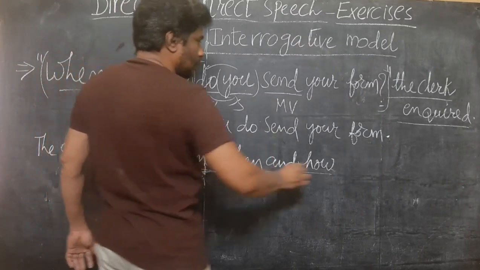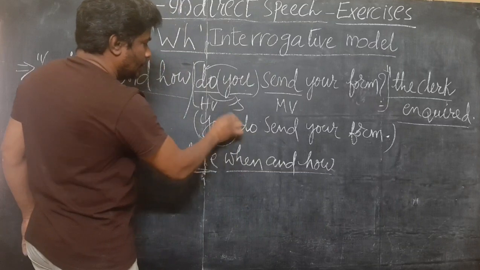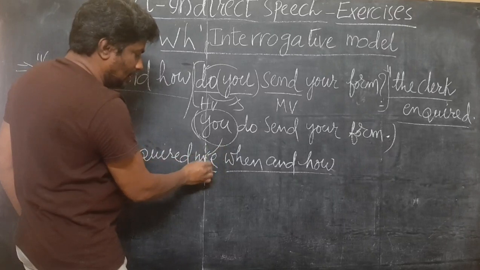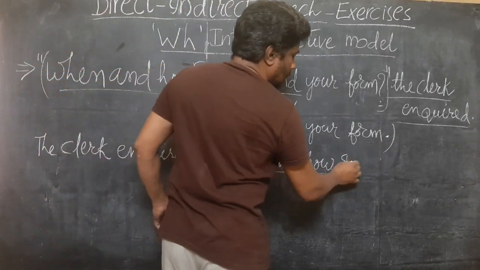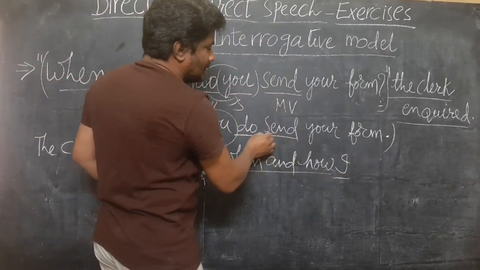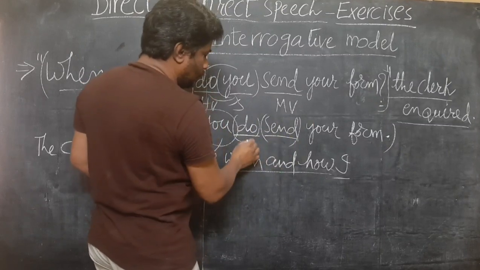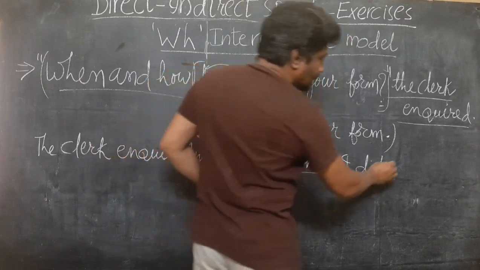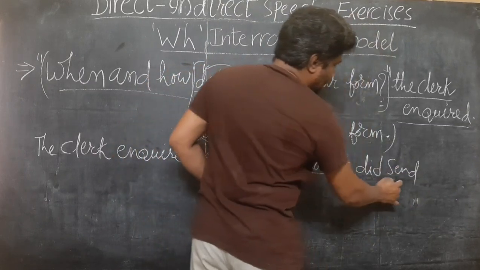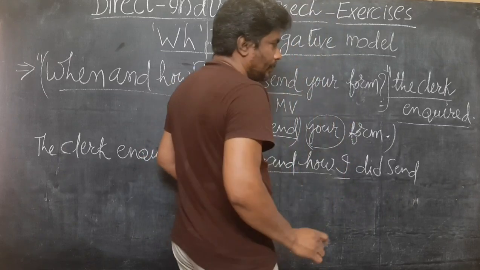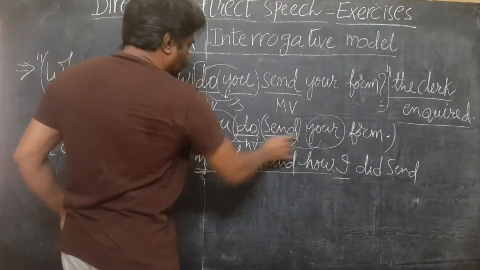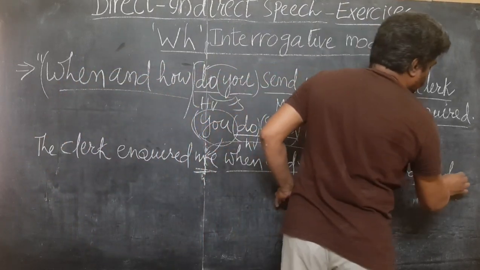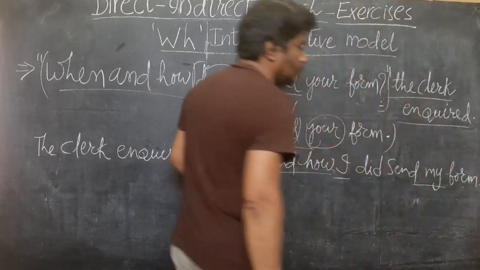Now let's take into consideration this assertive sentence. You. The clerk is asking me. So you gives reference to me. Hence you changes to I. Do plus send. This is helping verb. This is main verb. Do changes to did. Send remains same. No change here. Did send your. Again he is asking me. So your gives reference to me. Your changes to my form. This is how you have to make change.